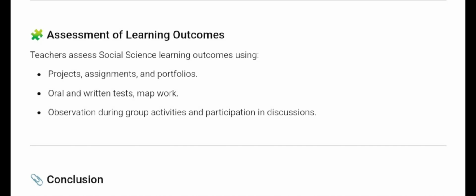So here we have assessment of learning outcomes. So how do we assess learning outcomes? So teachers assess social science learning outcomes using projects, assignments, and portfolios. So we can know the learning outcome of the students by correcting their assignments, their projects, their portfolios, etc. Then we can also conduct oral tests, written tests, etc. Then we can also observe the group activities, the participation of the students inside and outside the classroom, right?